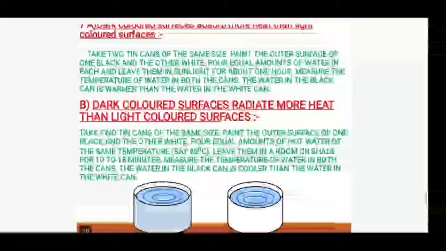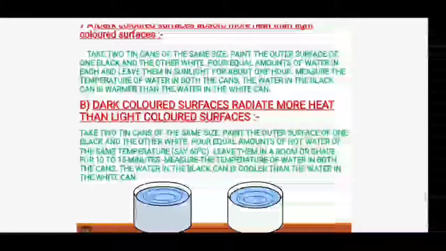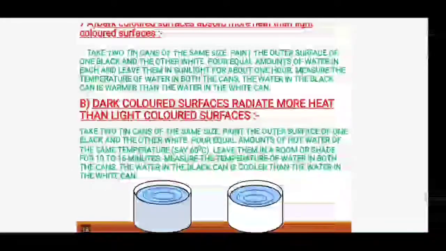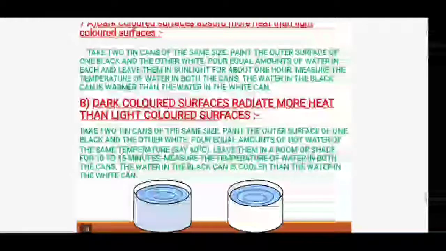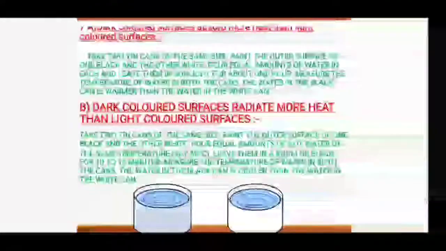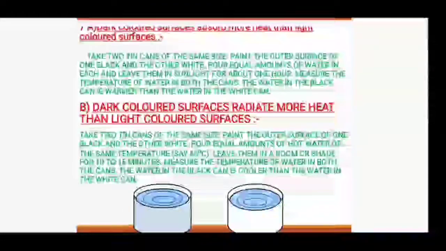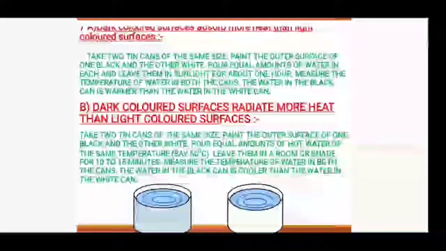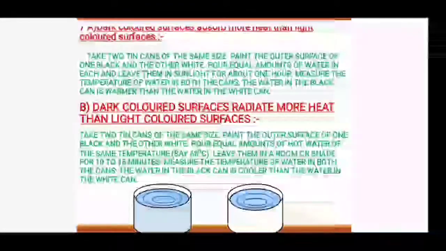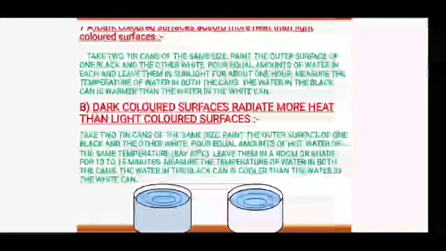One activity is also there. You can take two tin cans, one painted black and the other without any paint. Then you can see the difference. The one painted with dark color will heat up more quickly. And one more application: in Gujarat we are using solar cookers, so you will see that the utensils we use in a solar cooker are painted black, so that they can absorb more heat and food can be cooked quickly.